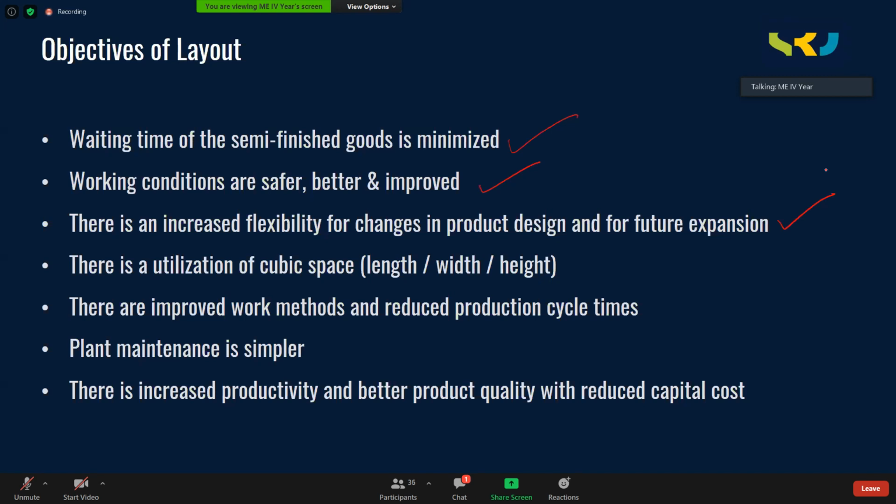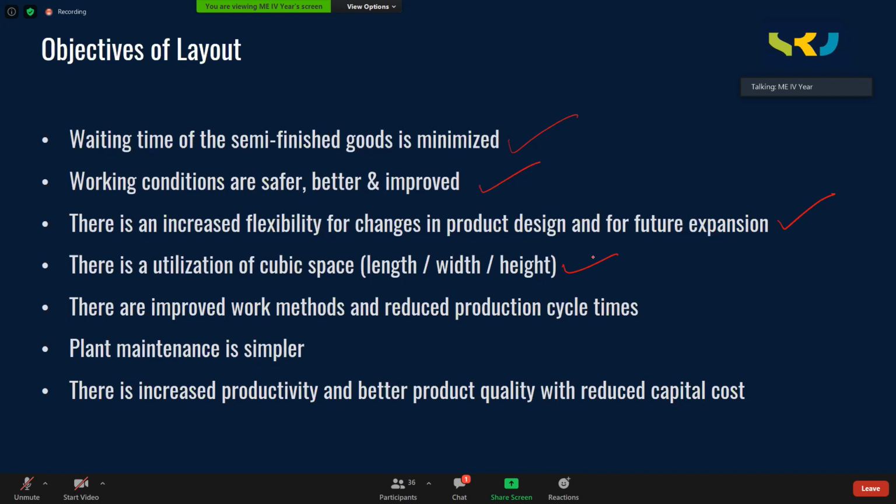Next, there should be an utilization of cubic space. While storing material on the shop floor, let us assume that there is a semi-finished good which has completed operation of the first machine, and it is waiting for the second machine to process. So meanwhile, they are temporarily stored on the shop floor. If you lay down all such semi-finished goods on the floor, they may occupy more space.